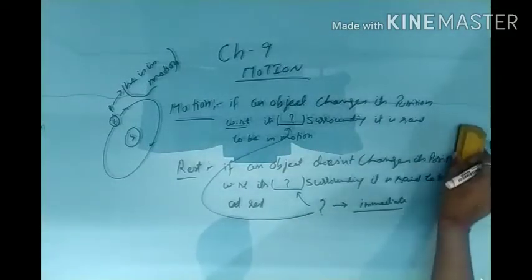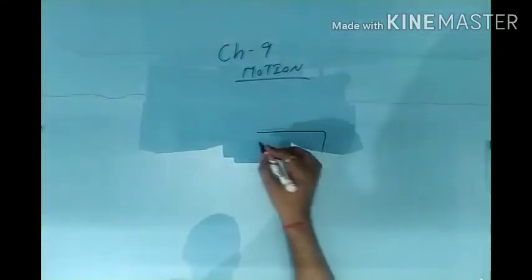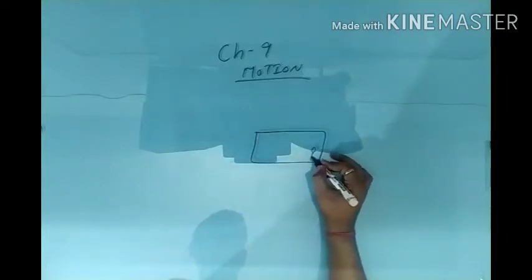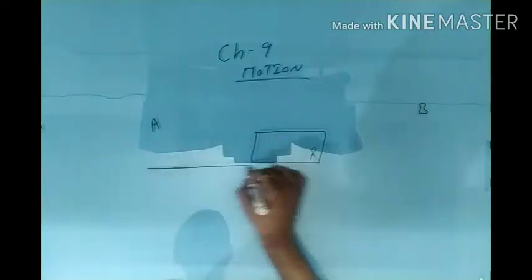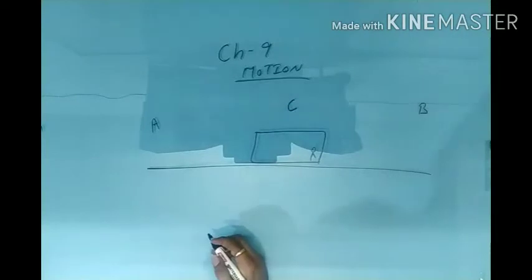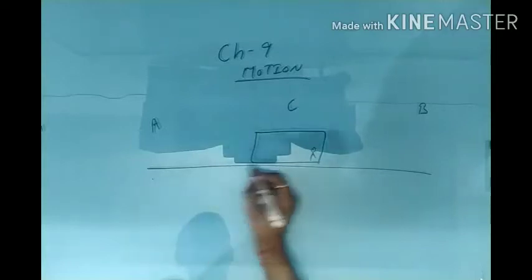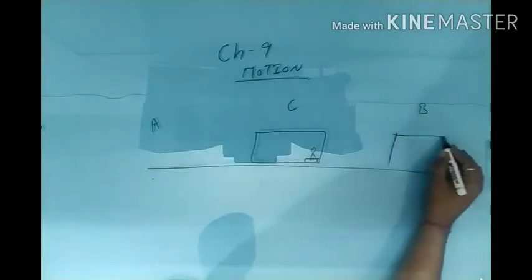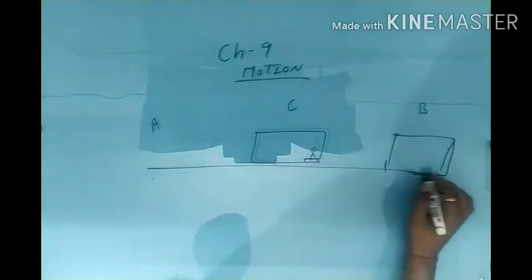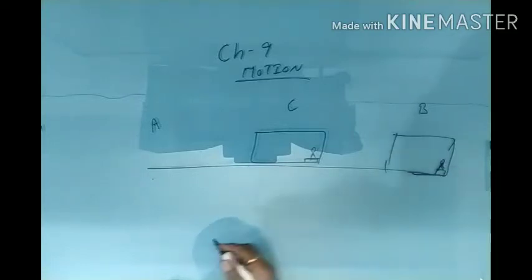Let us discuss with another example. Suppose a person is sitting in a train and traveling from city A to B. Anywhere, this is a point C. When he starts from A, he is just sitting at his own seat, and when he reaches point B, again he is at his own seat.